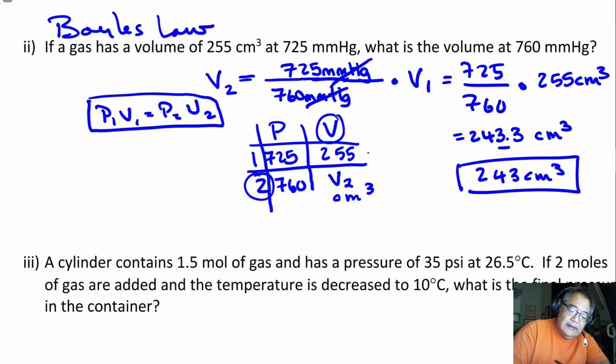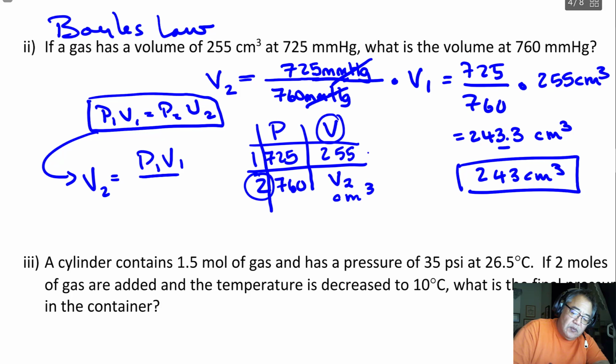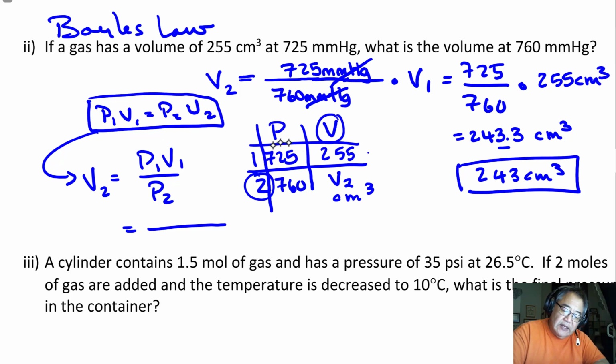So what we can write is take this equation and solve it for V2. So I'm going to go V2 is equal to P1 V1 over P2. And I just divided by the P2 to get it out of the way. Remember, you have to isolate the variable you're looking for. And so now you can plug in P1 is this value, 725. V1 is 255. And then the bottom number, P2, that's down here, is 760, like this.